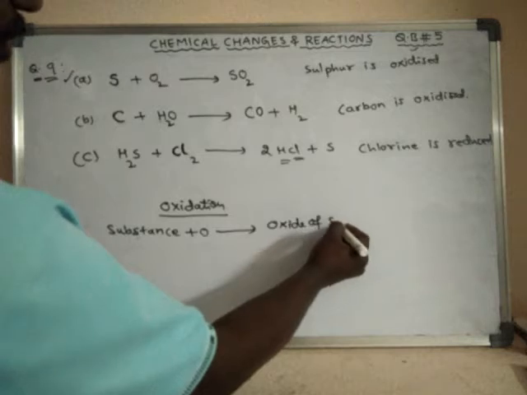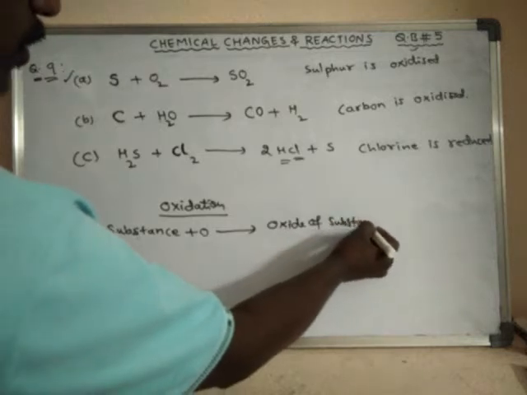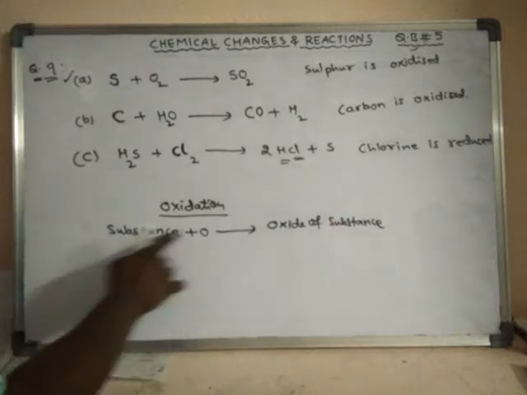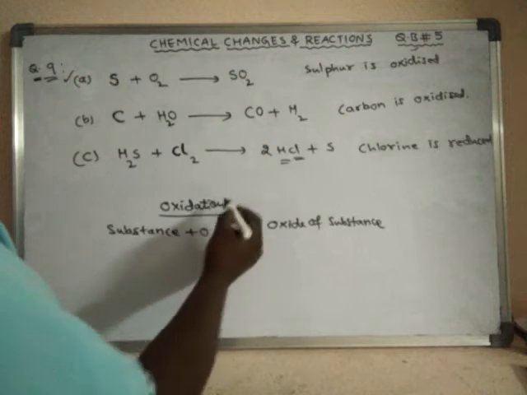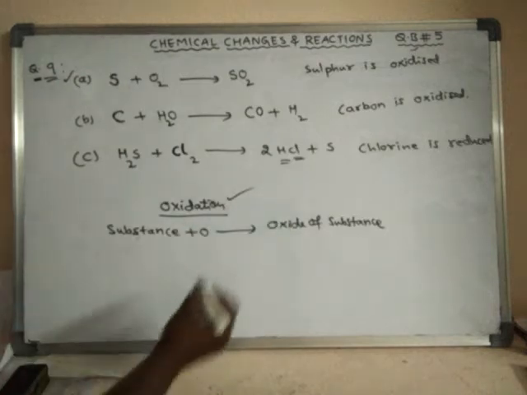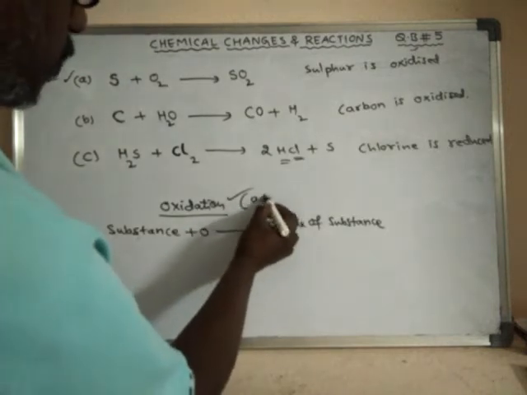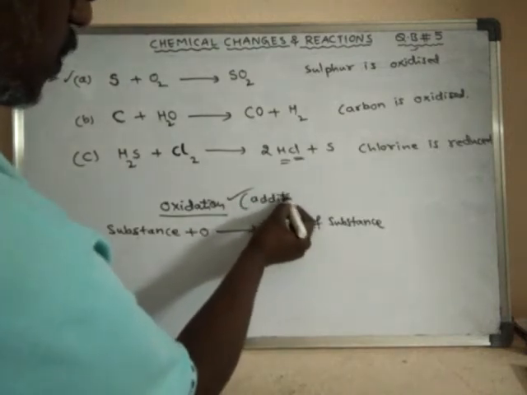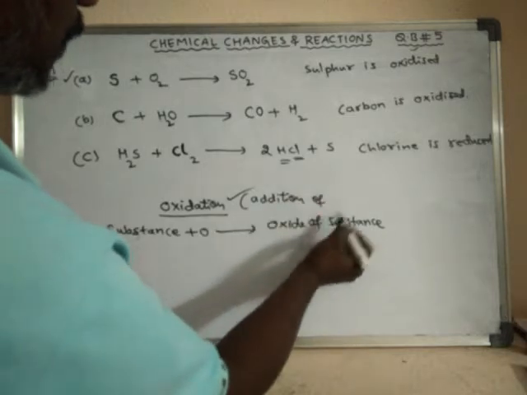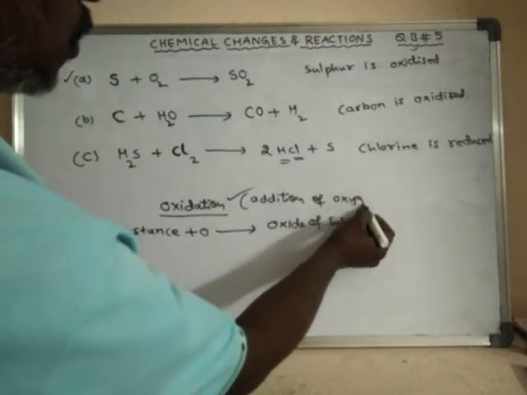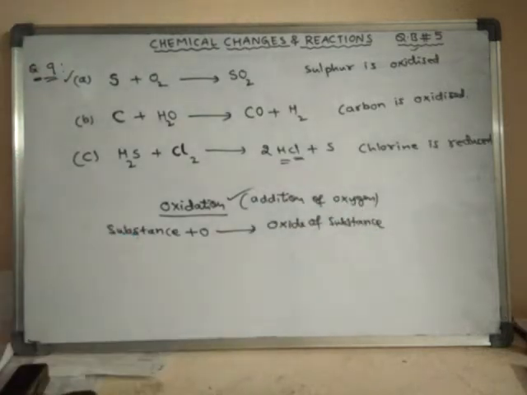When that substance is converted into its oxide, the process is said to be oxidation. Oxidation is nothing but addition of oxygen. What is reduction? Reduction is nothing but the process of addition of hydrogen.